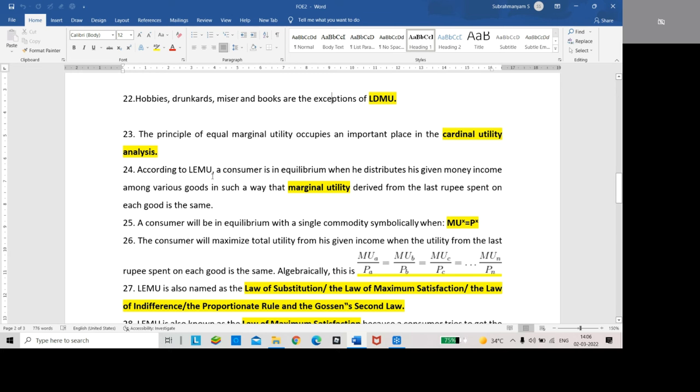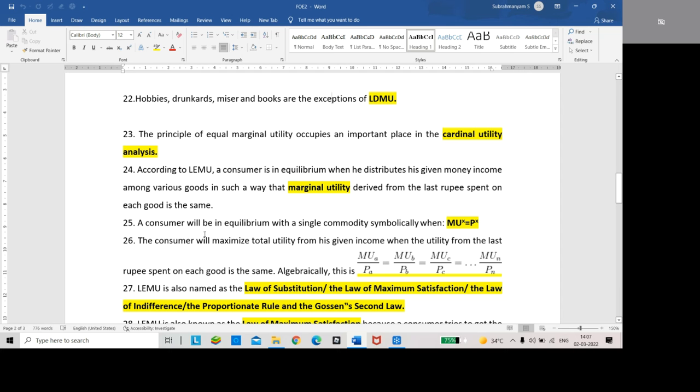According to LEMU, a consumer is in equilibrium when he distributes his given money income among the various goods in such a way that marginal utility derived from the last rupee spent on each good is the same. That is marginal utility. Marginal utility is the same. That's why it is called the law of equimarginal utility.